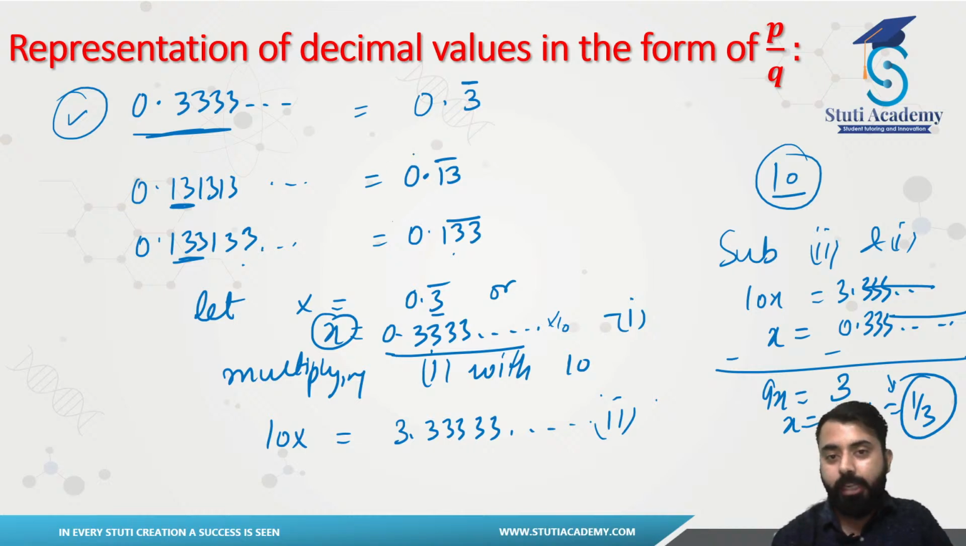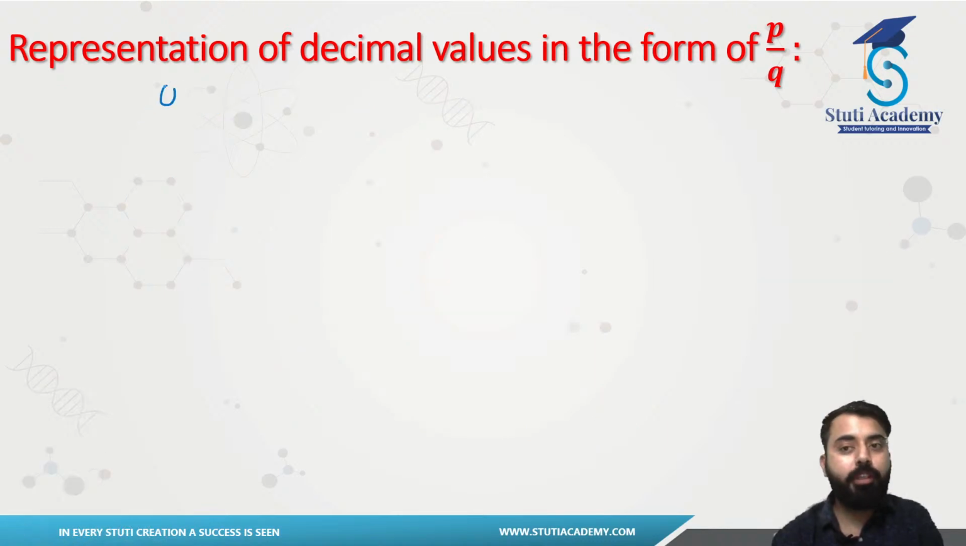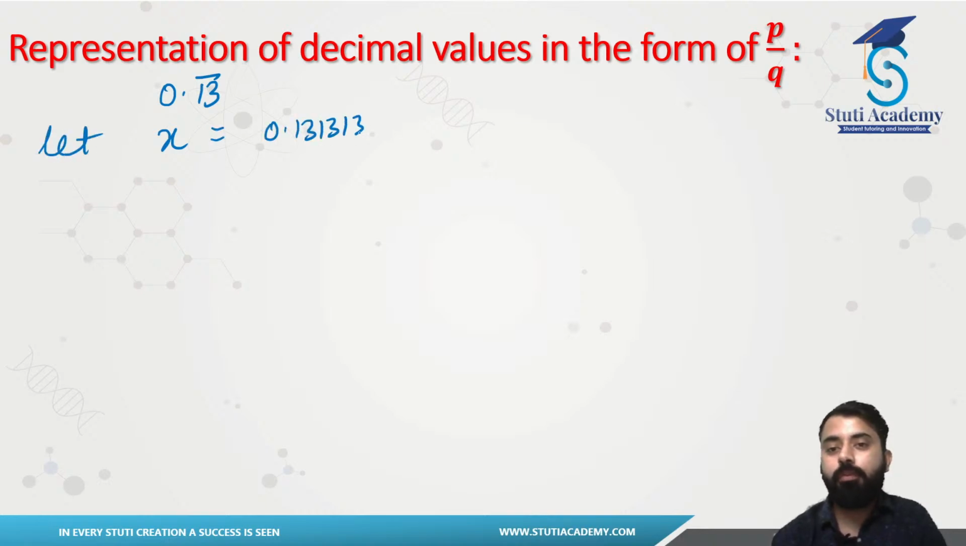Now let's see if we had this one, that would have been a different case. If we wanted to represent 0.13 bar in the form of p by q, then what would we have done? We would have done it like this. Firstly, assuming this same as our x, let x equal 0.131313 and so on. Then I will be counting the number of digits which are repeating. In our case, we have 2 digits which are repeating, so 1 followed by 2 zeros, that means 100. Multiply this with what?